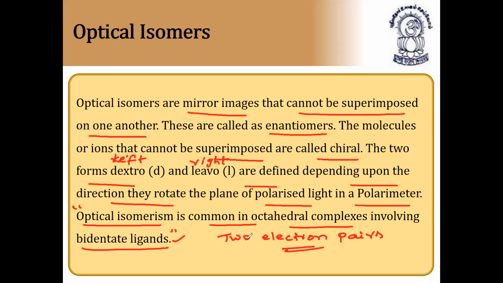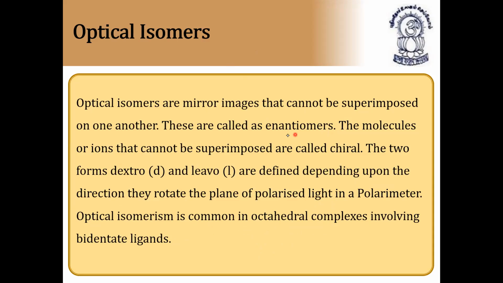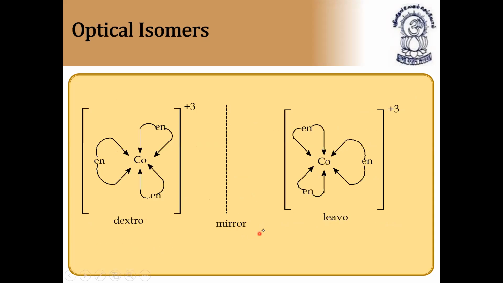Which type of compounds will show optical isomers, I'll also write here. Please note down. Let us see the example of optical isomerism. The first condition is the molecule should possess an octahedral complex. The second condition is it should involve at least one bidentate ligand. That is more important. So in the example here, this is the dextro form, which rotates the plane of polarized light towards left. And here, en is nothing but ethylenediamine. It is a bidentate ligand. So [Co(en)3], en taken thrice. Charge is +3 here.